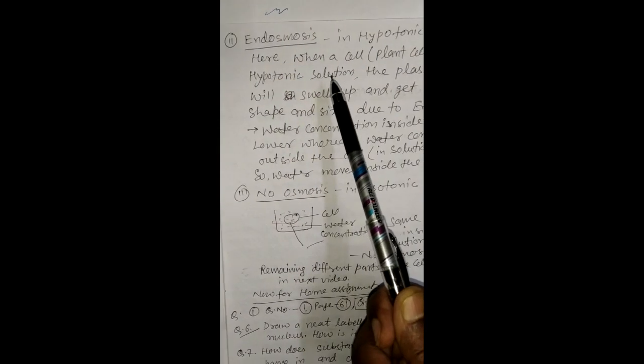Now, the second type of osmosis is endoosmosis. Endoosmosis was discussed earlier in hypotonic solution. Here, when a cell, that is a plant cell, is kept in hypotonic solution, the plasmolyzed cell will swell up and get its original shape and size due to endoosmosis.